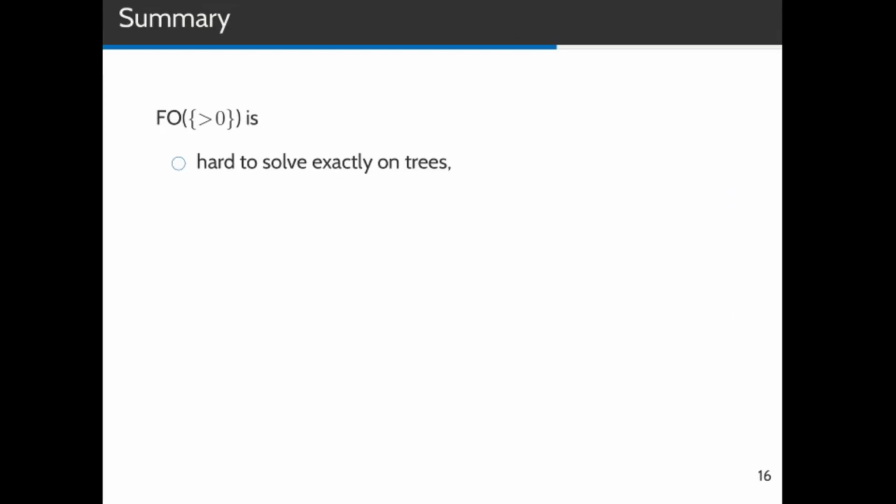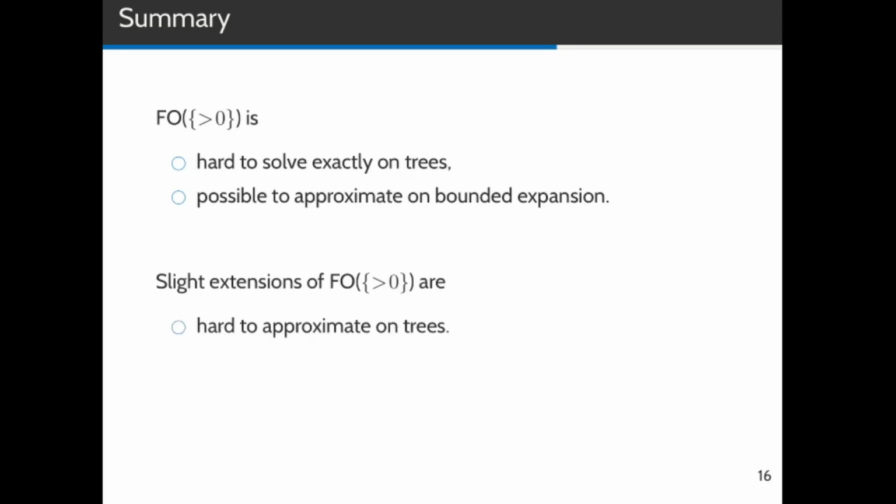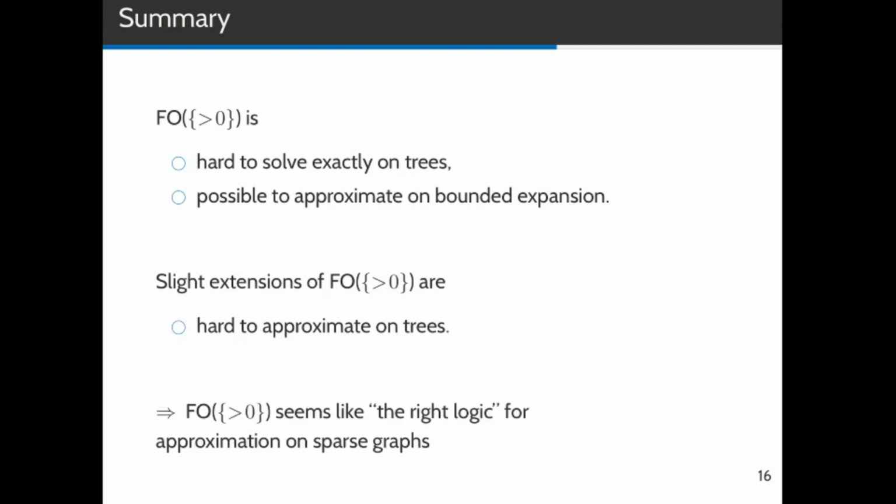In summary, we show that it's hard to evaluate FO greater than 0 formulas even on trees, but it's possible to approximate them on bounded expansion graph classes. On the other hand, slight extensions of FO greater than 0 are hard to approximate even on trees. It therefore seems like FO greater than 0 is the right logic for approximation on sparse graphs.